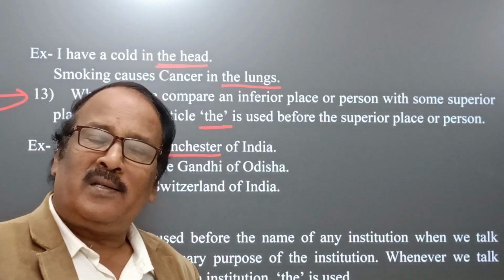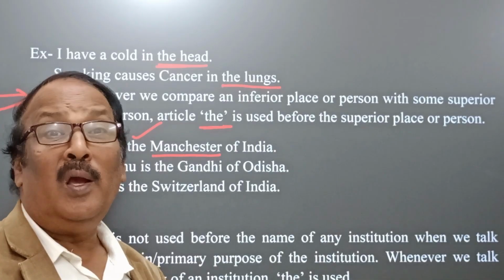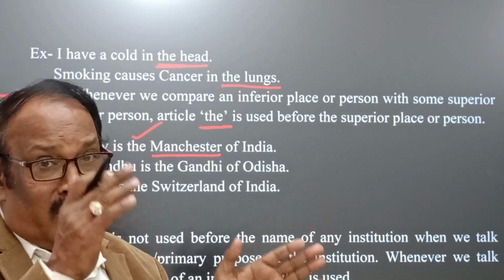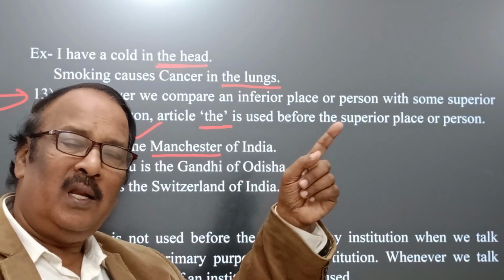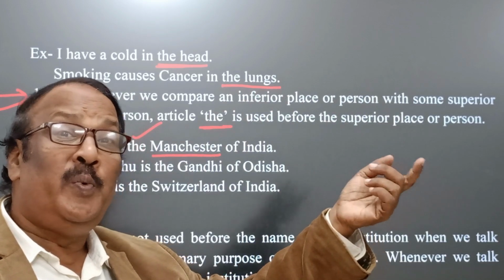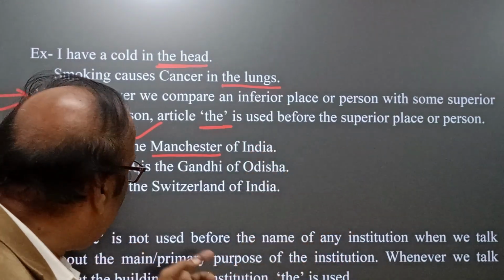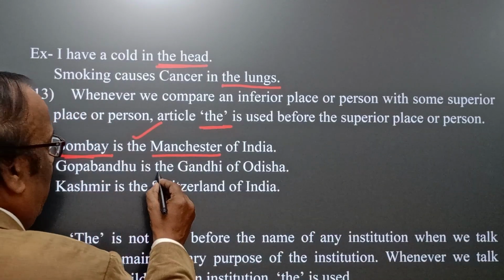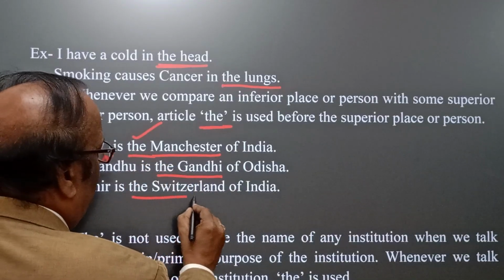Dear students, usually the article "the" is not used before any person. But in this case, whenever we compare, we use the article "the" before the superior person or place. Now another example: Kashmir is the Switzerland. Here, the Gandhi, the Manchester, the Switzerland.